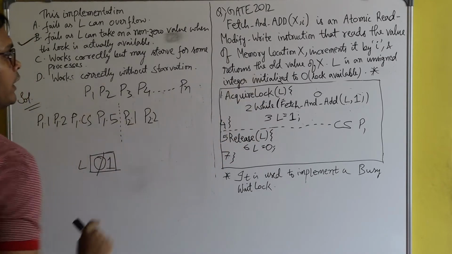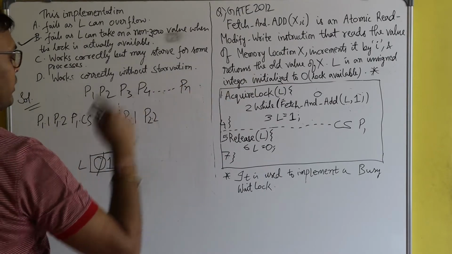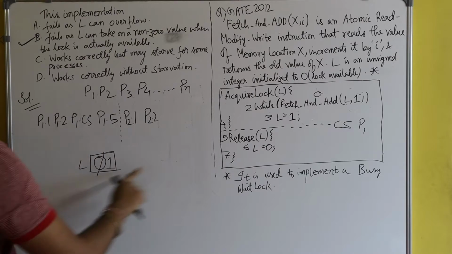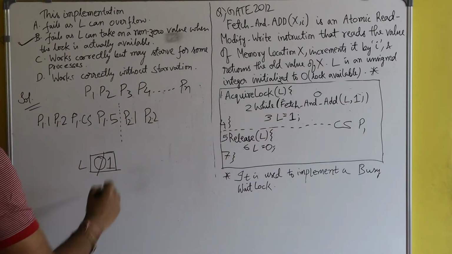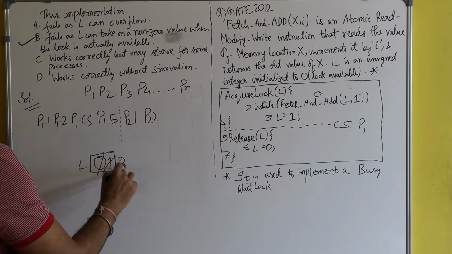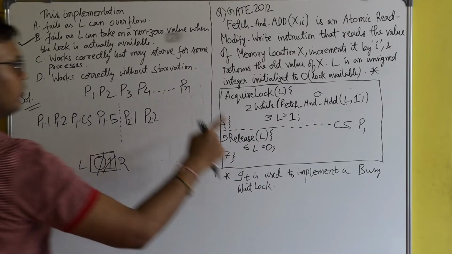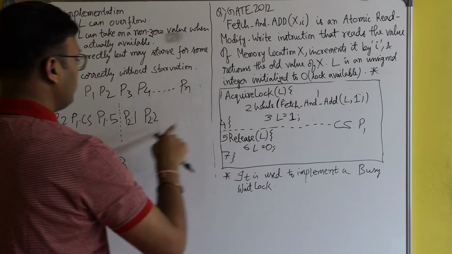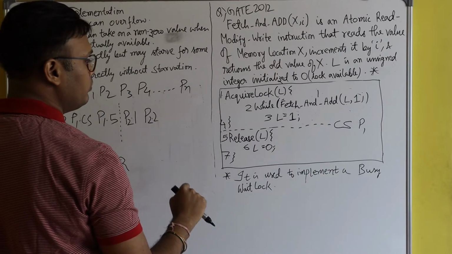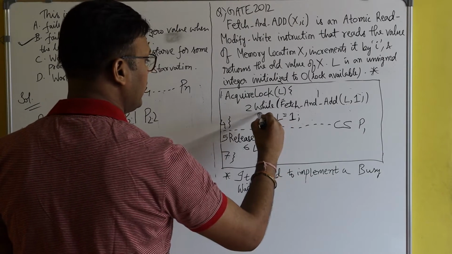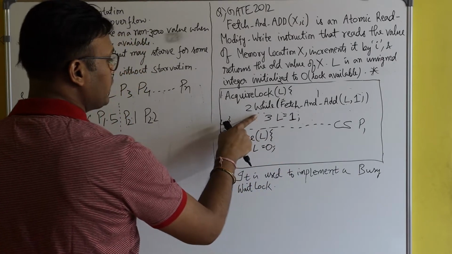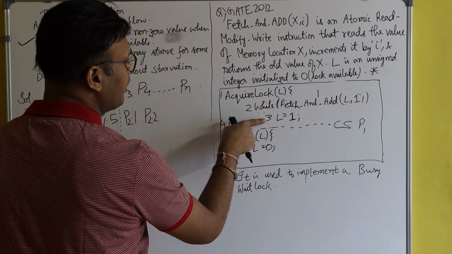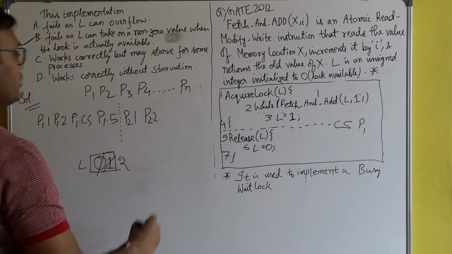In the while loop, fetch and add function is being called here. What will it do? It will increment the value of L by 1, that is 1 plus 1, 2, and it will return the old value of L, that is 1. Since the while condition is true, process P2 enters inside the while loop. Before process P2 could execute this statement of the while loop, suppose preemption happened again.